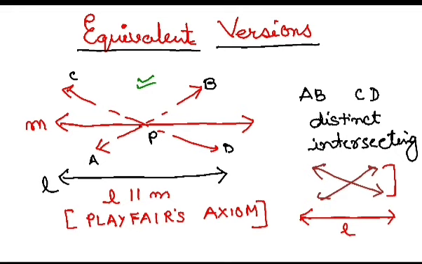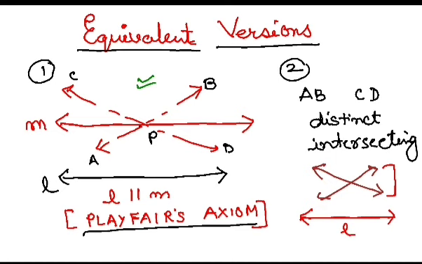So these are the two versions of Euclid's fifth postulate. This is the first one. This is very important, Playfair's axiom. You have to remember the name. And this is the second one, right? You have to write the statement: two distinct intersecting lines cannot be parallel to the same line. So we have discussed the two equivalent versions of Euclid's fifth postulate.